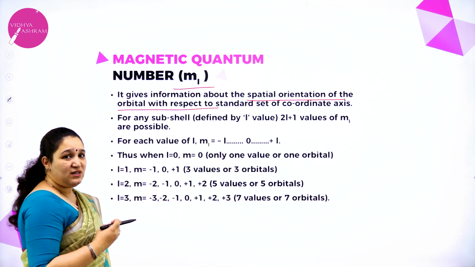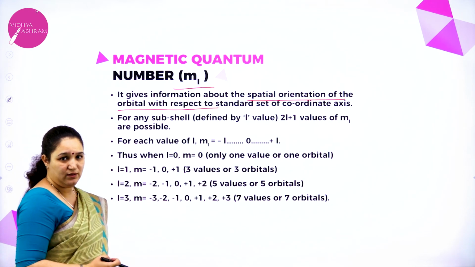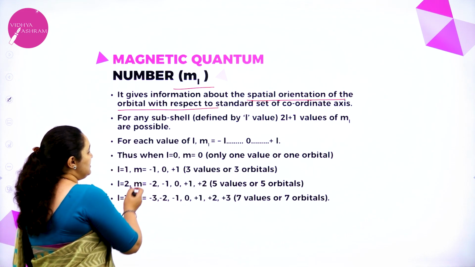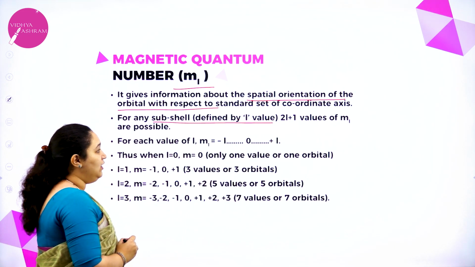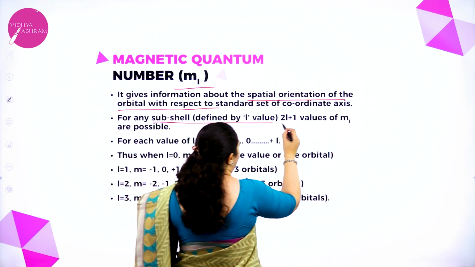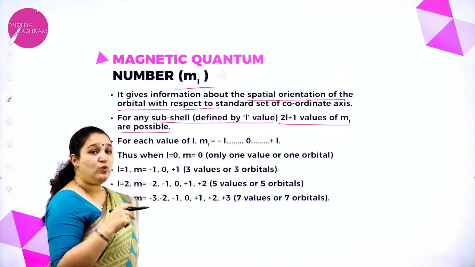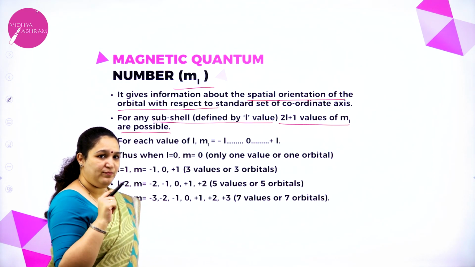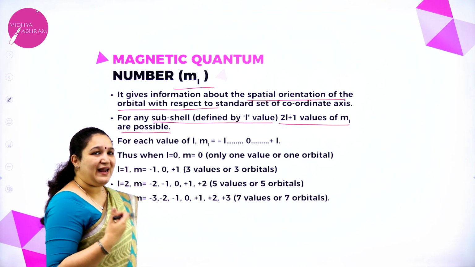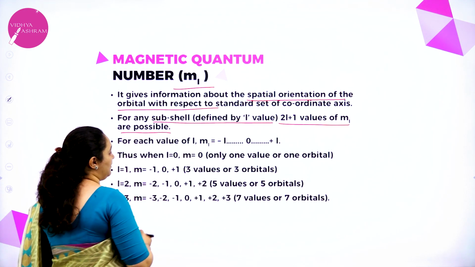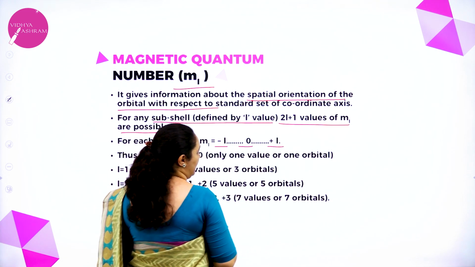So for any subshell, that is for any value of L, 2L plus 1 values of ML are possible. How do we write the ML values? It is minus L through 0 to plus L.